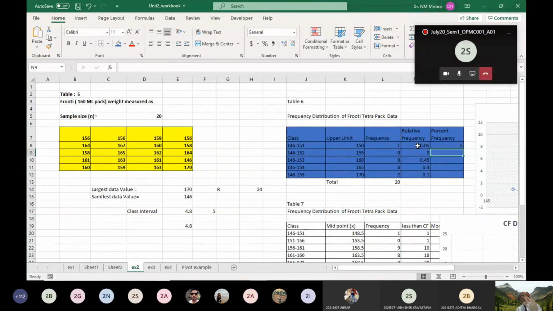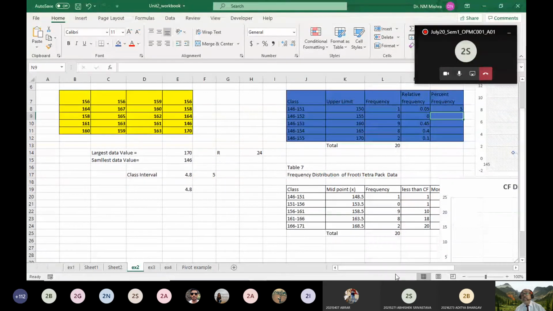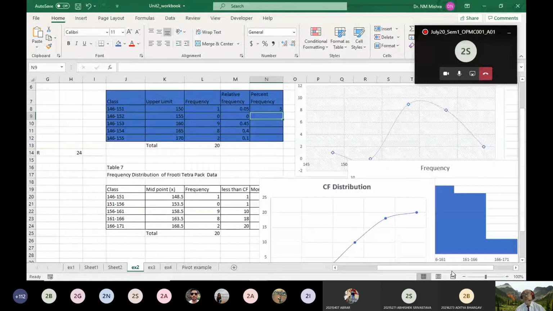So you can calculate the frequency distribution, relative frequency, and percentage frequency. Then how can we visualize it? Because this is a frequency distribution, what are the various ways of visualizing numerical frequency data? Can any one of you tell me the 3 ways?